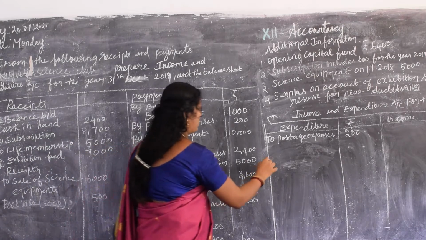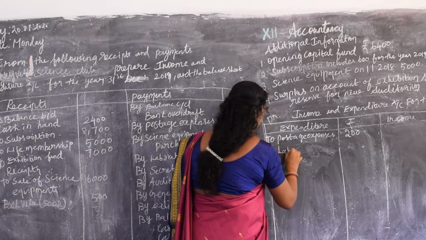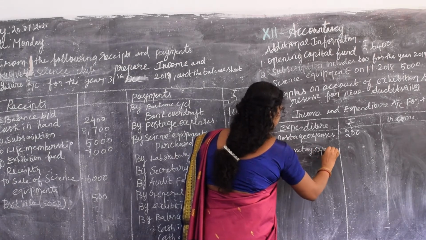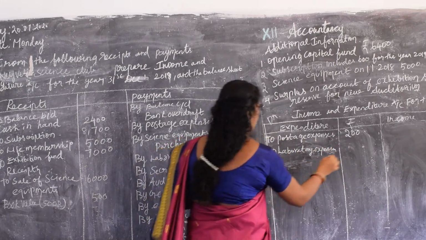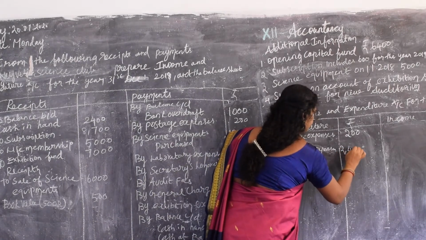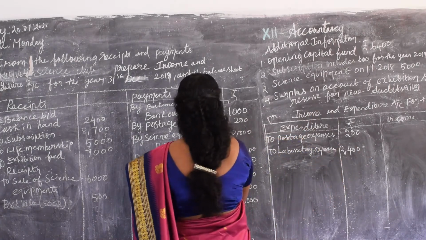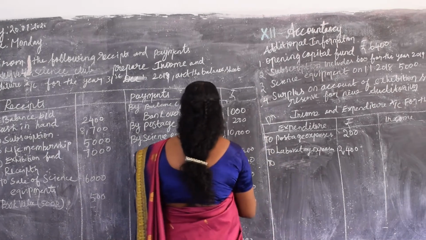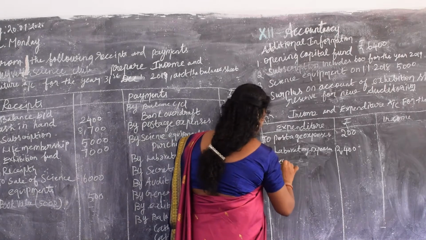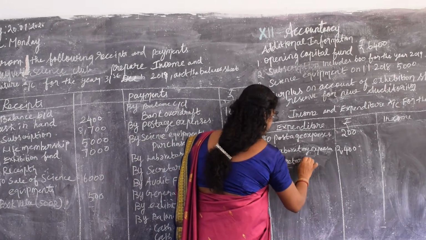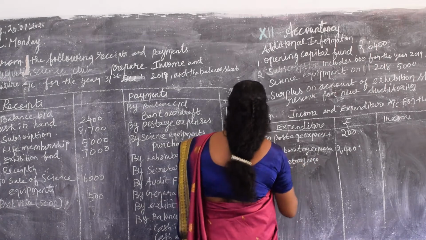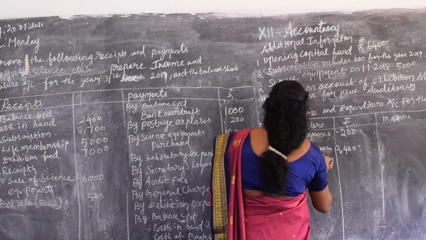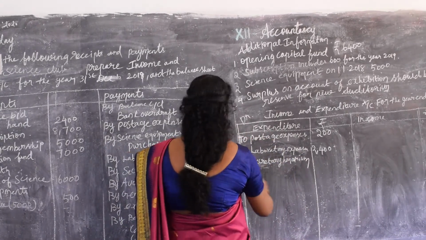Then laboratory expenses. So write laboratory expenses is 2,400. Then secretary honorarium. It is a remuneration given to a non-employee of the organization. So, secretary honorarium, it is a revenue receipt. The amount is 5,000.